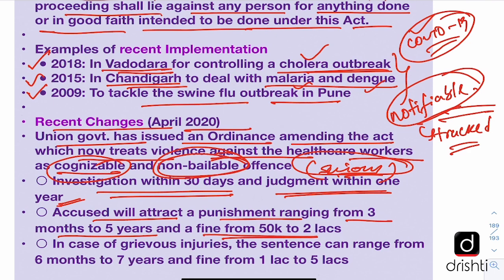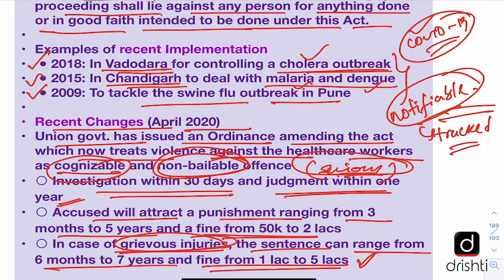And if the injuries caused to the healthcare professionals are grievous in nature, that means these are serious injuries caused to the healthcare professionals, then the sentence can be more. It can range from 6 months to 7 years in that case, and it will also entail a fine of 1 lakh to 5 lakhs. So basically, it has made the provisions more stringent to protect the healthcare professionals.